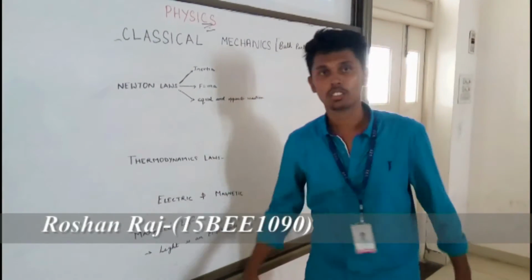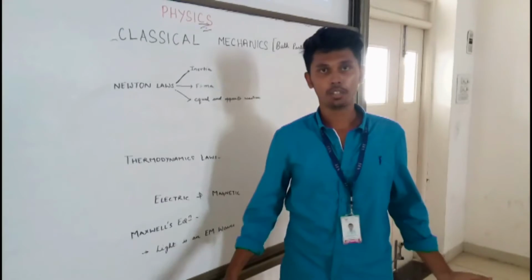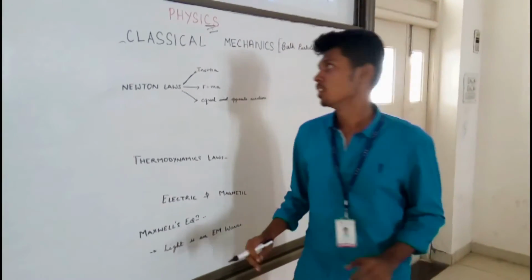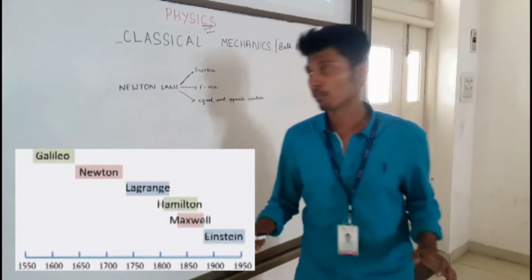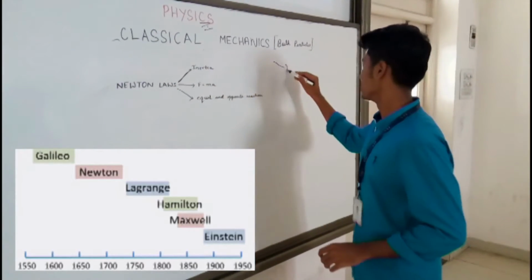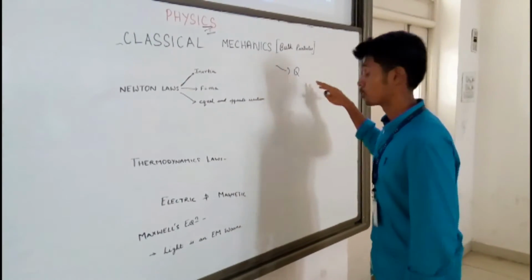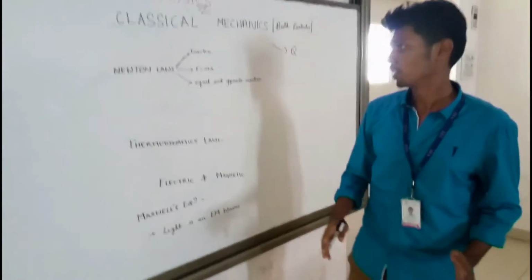Physics. What is physics? Physics is all about what we see in our day-to-day life. For example, fan, laptop, all involve physics. Let us now see how physics evolved from classical into quantum. Classical mechanics involves bulk particles, whereas quantum mechanics involves smaller particles.